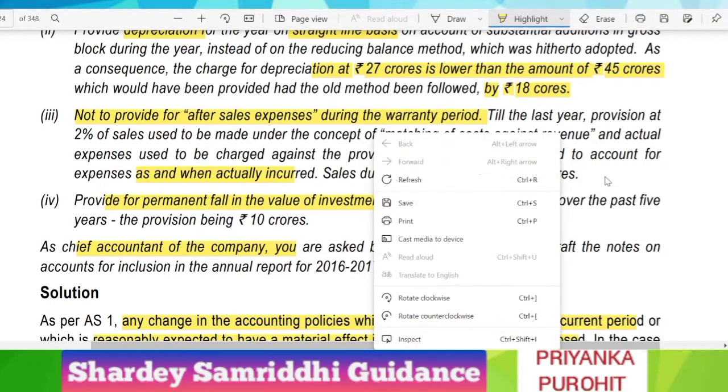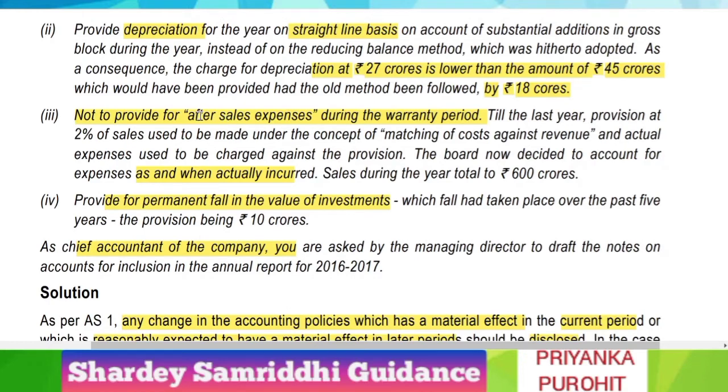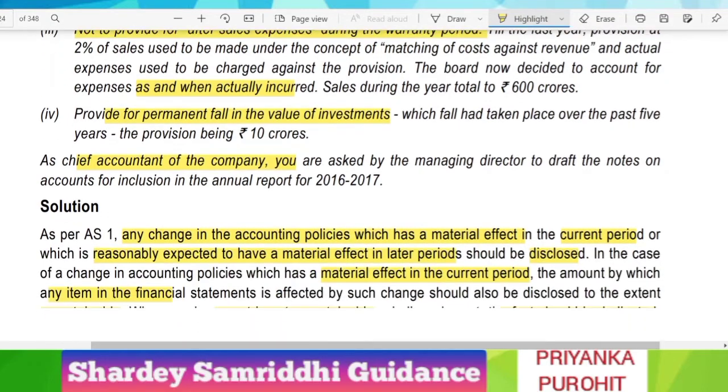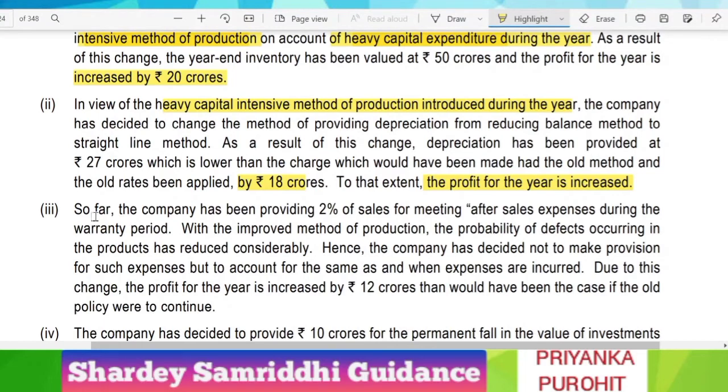So earlier the company was making a provision every year of 2% on sales as after sales expenses, so as to match the cost against the revenue. But now it has decided that it will incur this expense on an actual basis, and this they will save from hitting the P&L expense side, thereby increasing their profit.